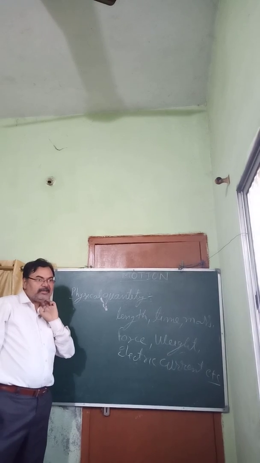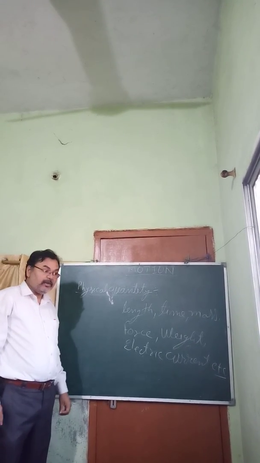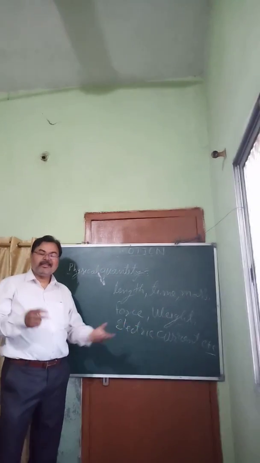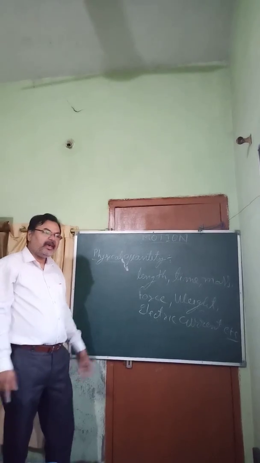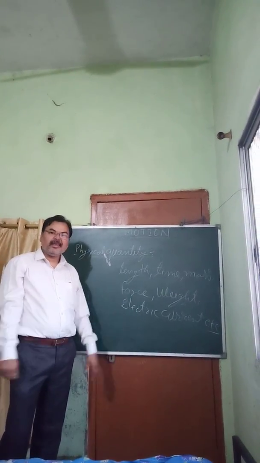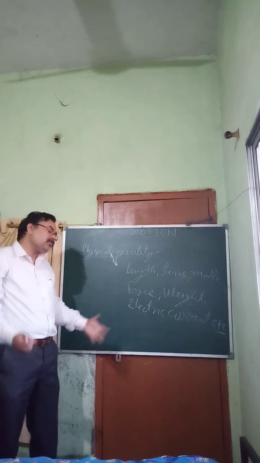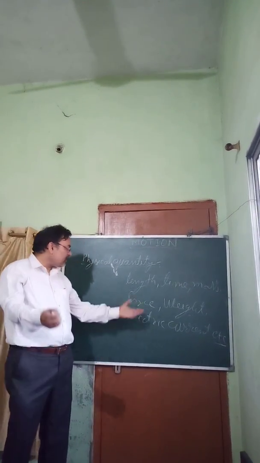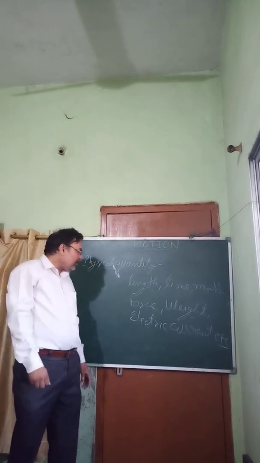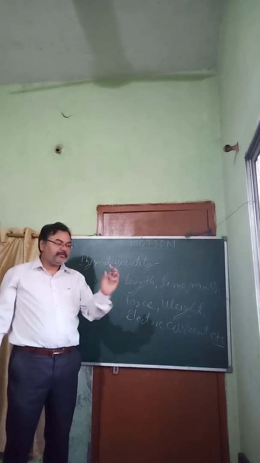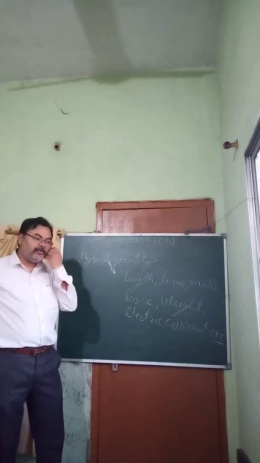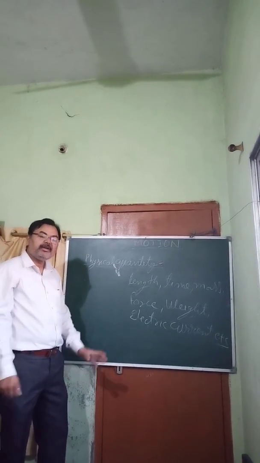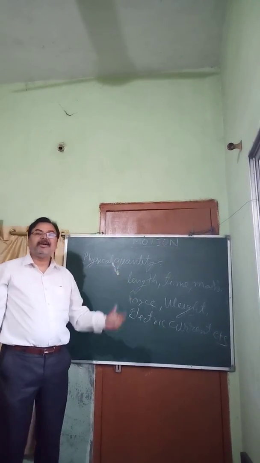So whatever you can measure is called a physical quantity. Can you measure the area? Obviously you can, because area is length into width for a rectangle, and side square for a square. You can measure the height of your classmates, the time, the force, and the current. If you look at your mobile charger, you will find it written 1 ampere or 1.5 ampere or 2 ampere. We can measure it, that's why it is written there.